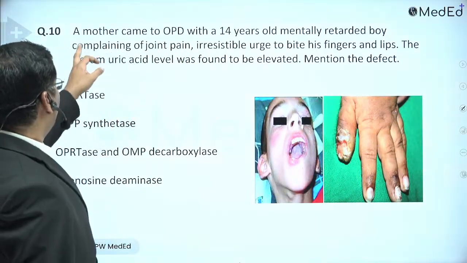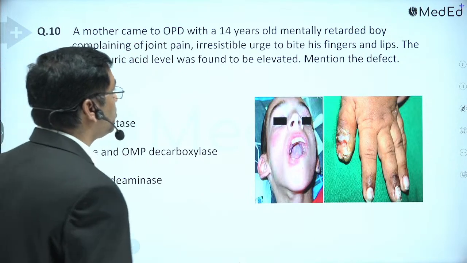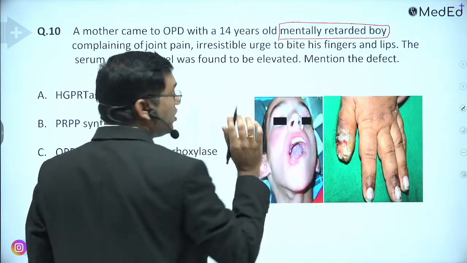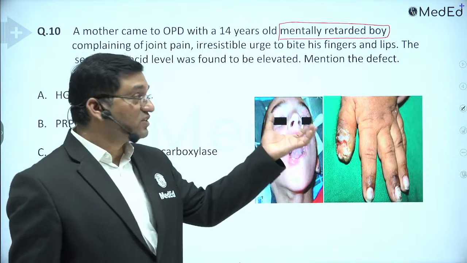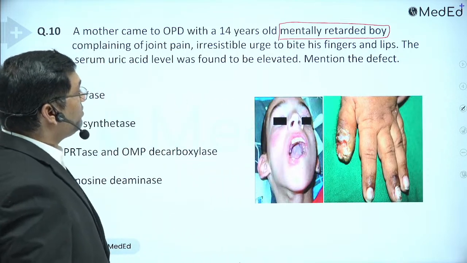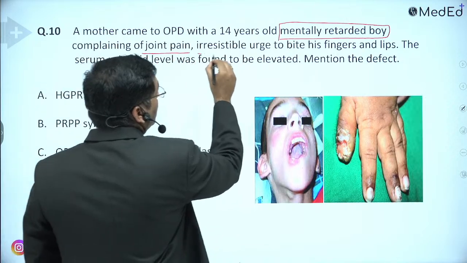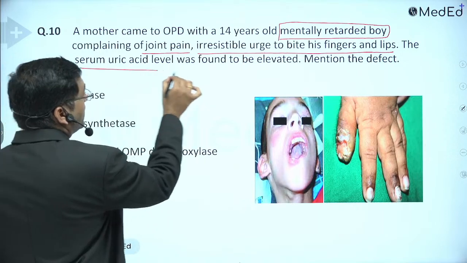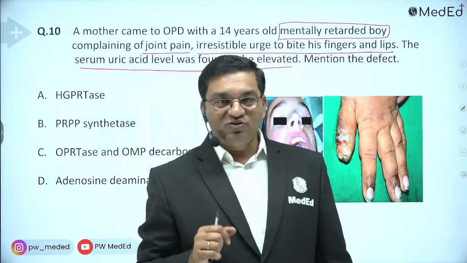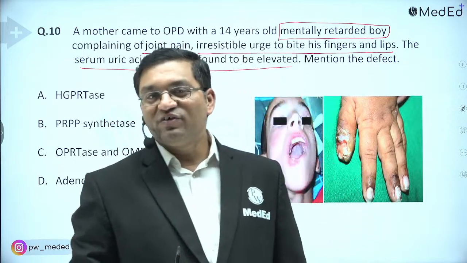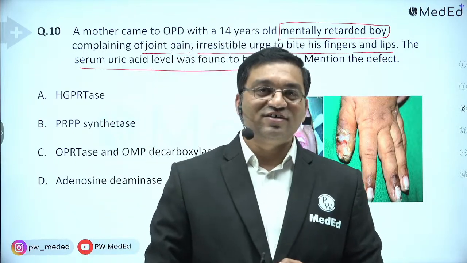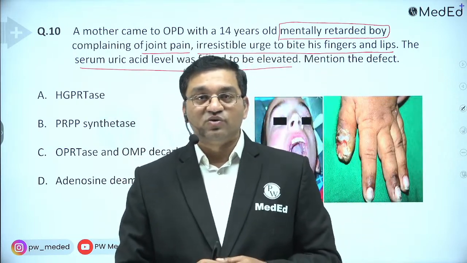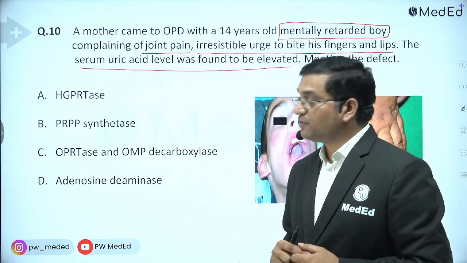Self-mutilating activity. A mother came to OPD with a 14-year-old mentally retarded boy. Boy is very important because it is an X-linked recessive disorder. He is complaining of joint pain, an irresistible urge to bite his fingers and lips, and the serum uric acid level was found to be elevated. In small amounts, this habit is present in everyone, particularly during a cricket match, but it is severe in Lesch-Nyhan syndrome. So it is self-mutilating behavior.